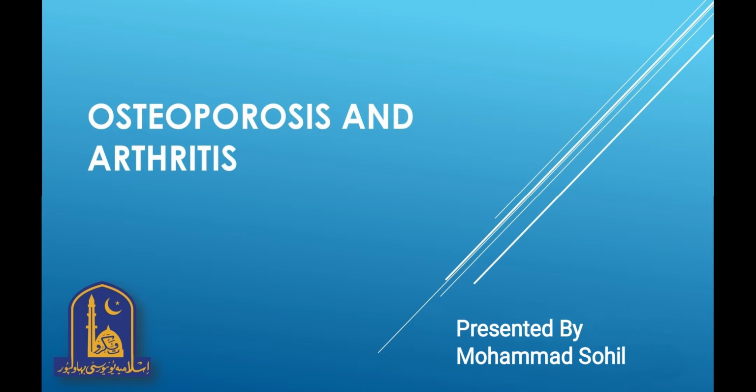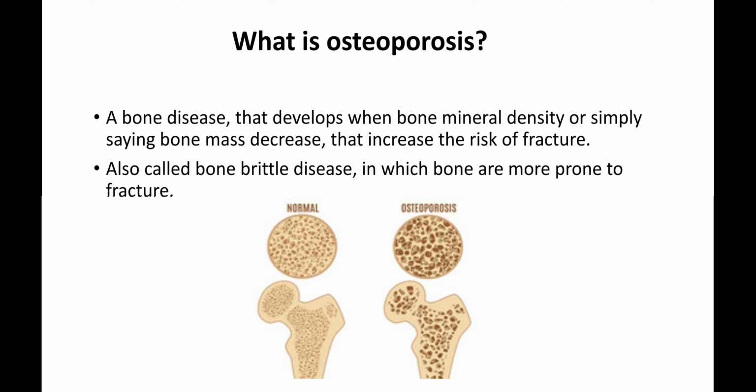So what is osteoporosis? Osteoporosis is a bone disease that develops when bone mineral density, or simply saying bone mass, decreases, which increases the risk of fracture. It is also called brittle bone disease, in which bones are more prone to fracture.